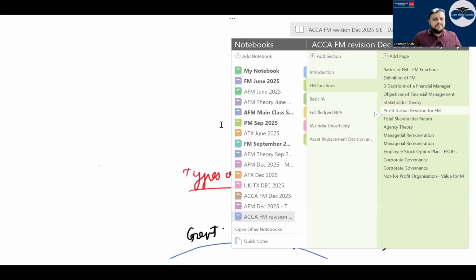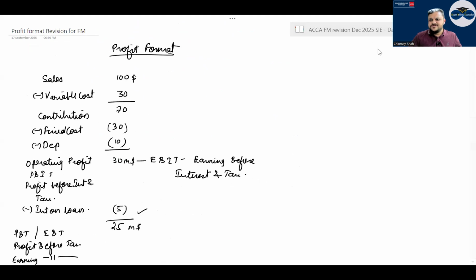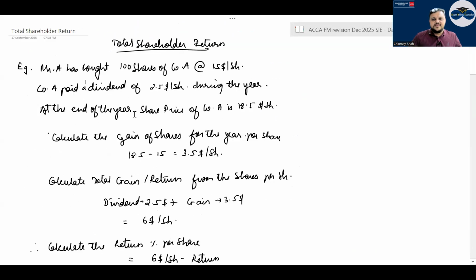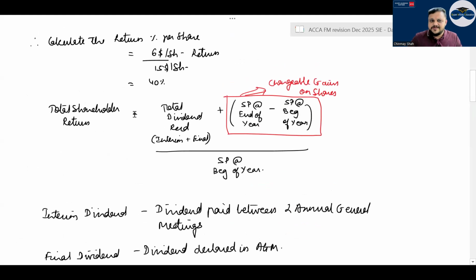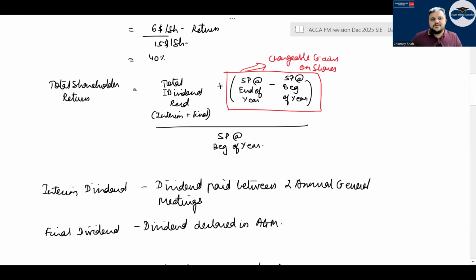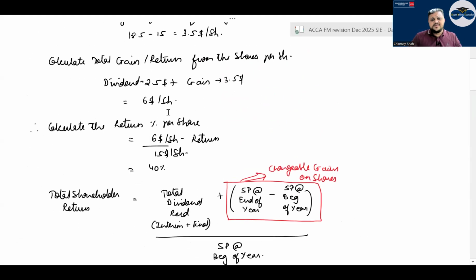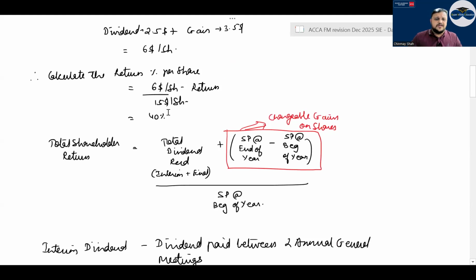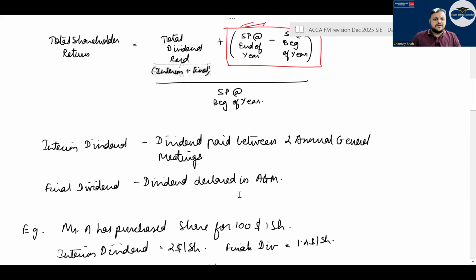Then let's go ahead. Profit format, I think you must have done this. TSR is one of the most important formulas there is. Total shareholder return. The formula is very simple. Total dividend received has to be interim plus final both. Plus the share price at the end of the year minus the share price at the beginning of the year, the whole divided by the share price at the beginning of the year. This is TSR. Interim and final dividends will both be included in the formula.